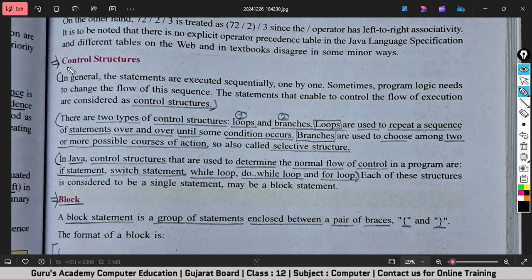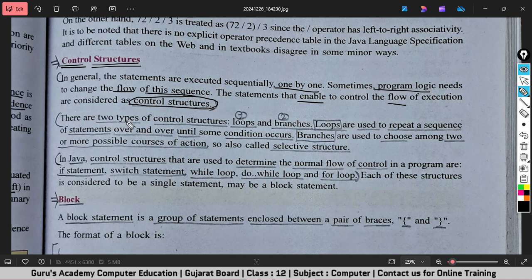So here you can see the topic name is control structure. In general, the statements are executed sequentially one by one. Sometimes program logic needs to change the flow of this sequence. The statements that enable to control the flow of execution are considered as control structures.